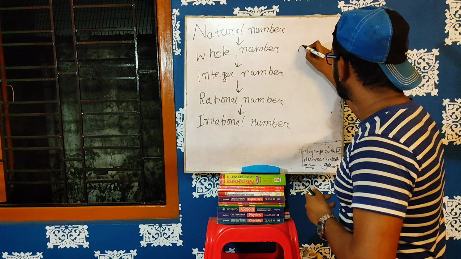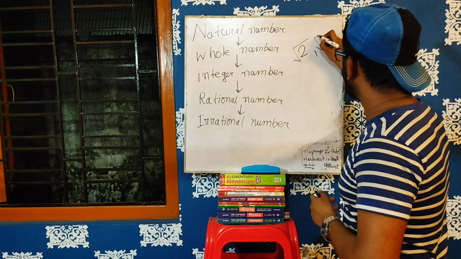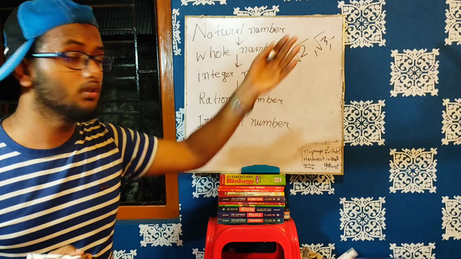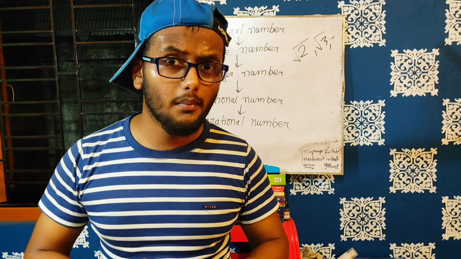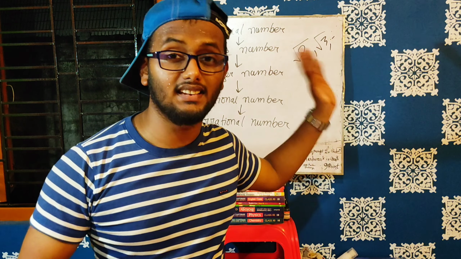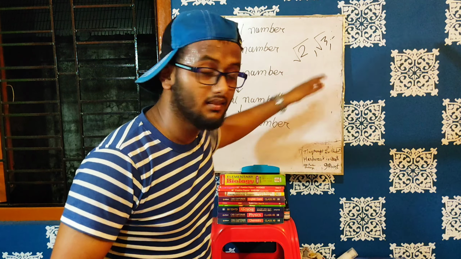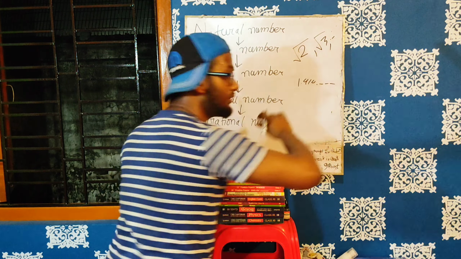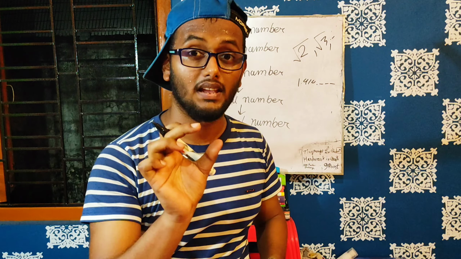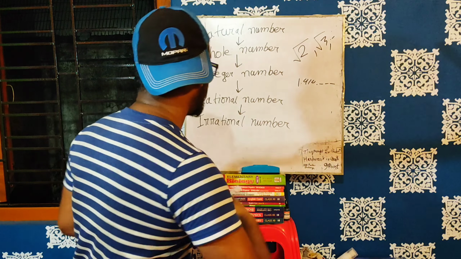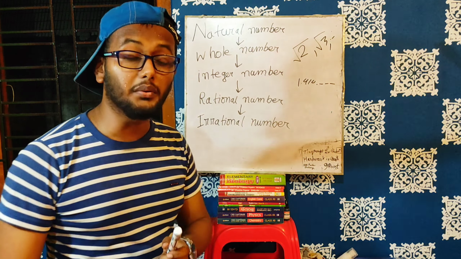What is root 2, root 3, and so on? What are these? Are these natural numbers, whole numbers, integers, rational numbers? No, these are none of them. Is root 2 an integer? If you find the square root of 2, it will be 1.414 and it will just continue. It will not terminate. Understood? Now, before saying this, let me give you a concept of terminating and non-terminating, repeating and non-repeating.